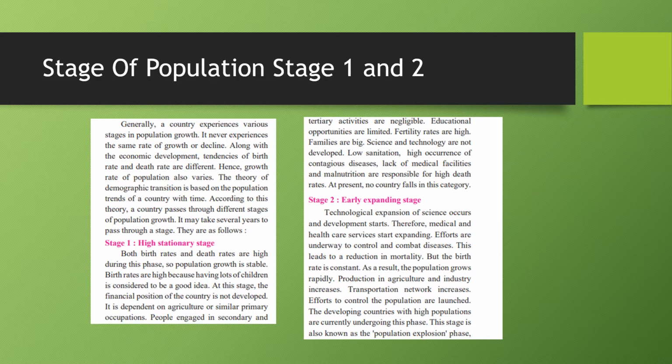Coming to stage 2. This is also called the early expanding stage. There will be development of medical and healthcare facilities. There will be control and combat of diseases, reduction in mortality rate, constant birth rate, and rapid growing population. Efforts will be taken to control population in this stage. There will be an increase in agriculture as well as industrial production.